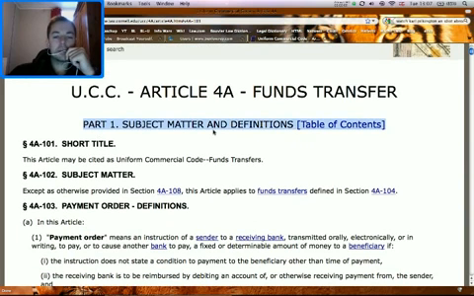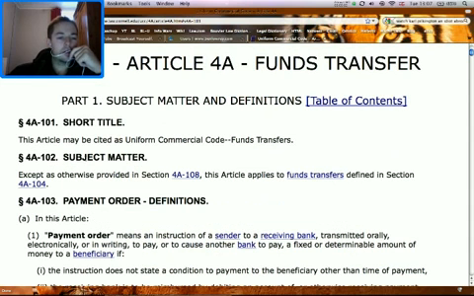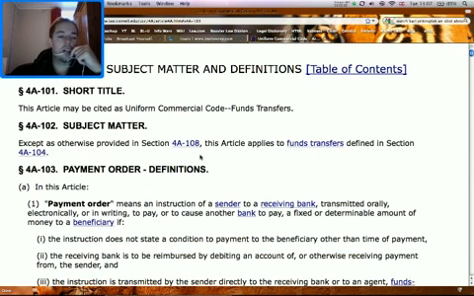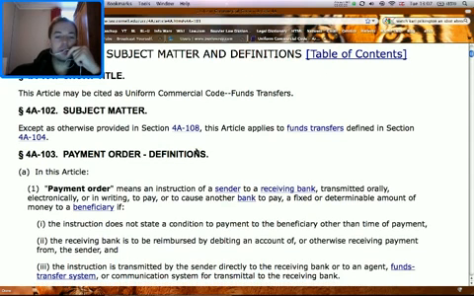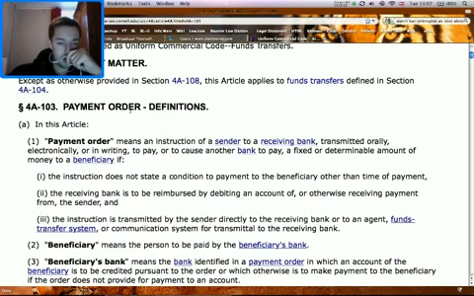Part 1, Subject Matter and Definitions. 4A-101 Short Title. This article may be cited as Uniform Commercial Code Funds Transfers. 4A-102 Subject Matter. Except as otherwise provided in Section 4A-108, this article applies to funds transfers defined in Section 4A-104.